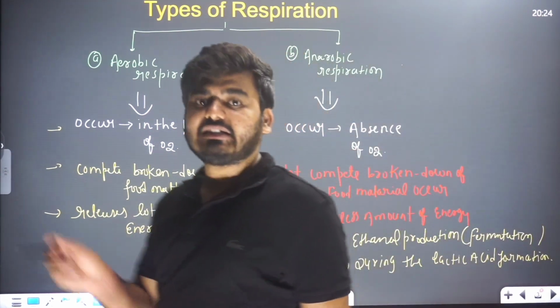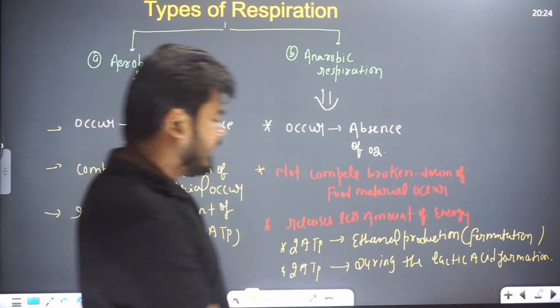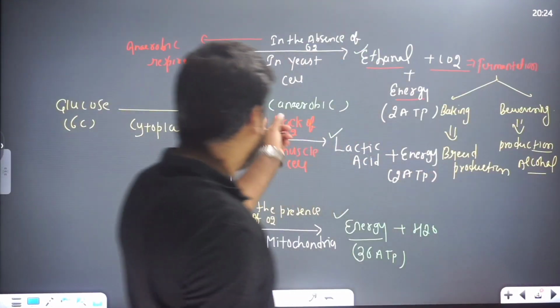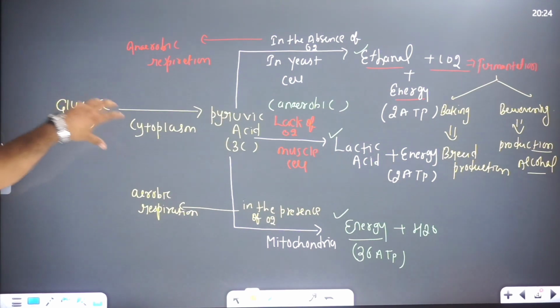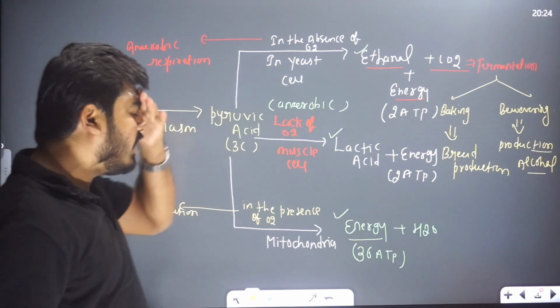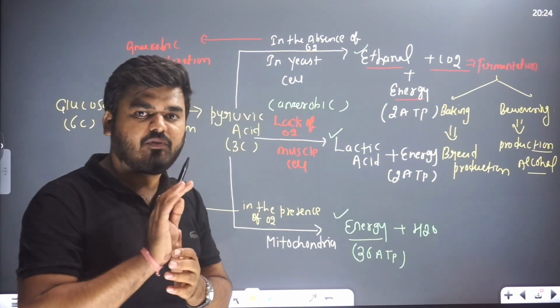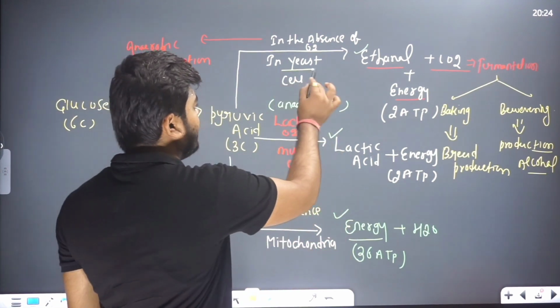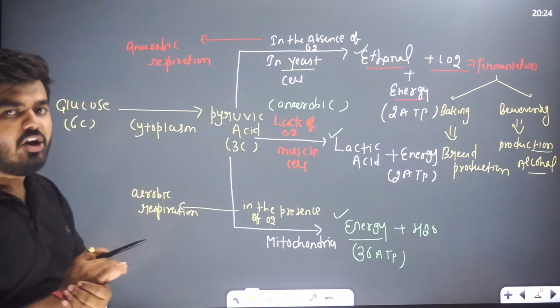So this is the difference between aerobic and anaerobic respiration. This is why I first told you this example, the whole process: glucose is broken down into pyruvic acid, and this pyruvic acid forms 3 types of products. One is ethanol. This process is called fermentation, and it occurs in yeast cells in the absence of oxygen. That's why it is anaerobic respiration.